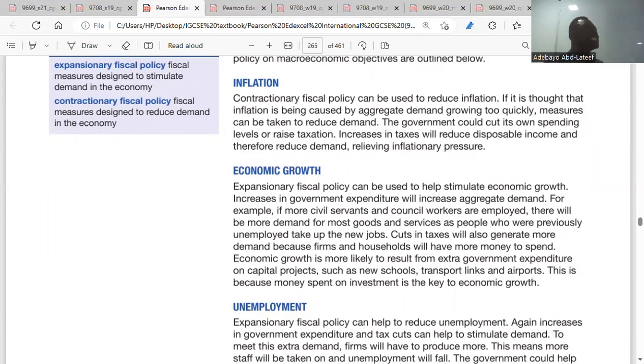That means businesses will be able to generate more revenue. They'll be able to increase their output. Then the economy will grow. If government reduces taxes, businesses will be able to make more profit, will be able to expand their business. So they will be able to lower prices, and consumers will be able to buy at affordable prices, increasing revenue also for firms. Yeah. So that's economic growth.